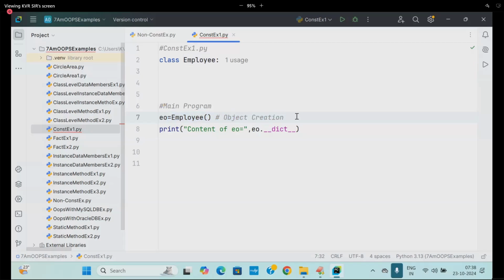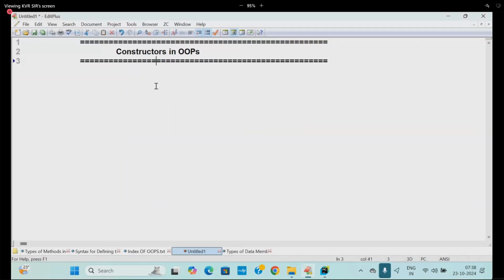So in Python programming, which concept will come? Constructors will come. In Java also constructors are there. The concept of constructors is the same everywhere. It is used for making the object initialize. In Python, as far as constructors are concerned, there is a syntax. Constructor is also one special method.